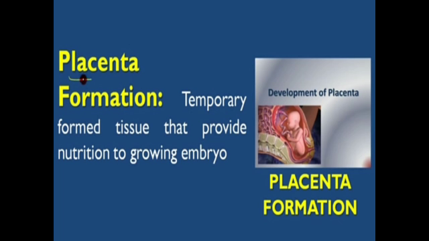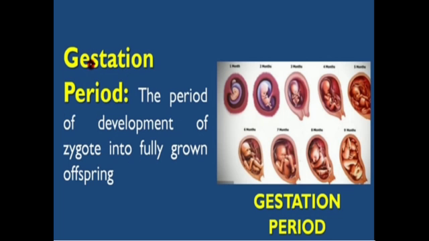As I told you, what is the embryo? The parts that develop in the zygote we call the embryo. So the temporary tissues that are formed to provide nutrition to the growing embryo, that is known as placenta formation. There the placenta develops. Then next is the gestation period.